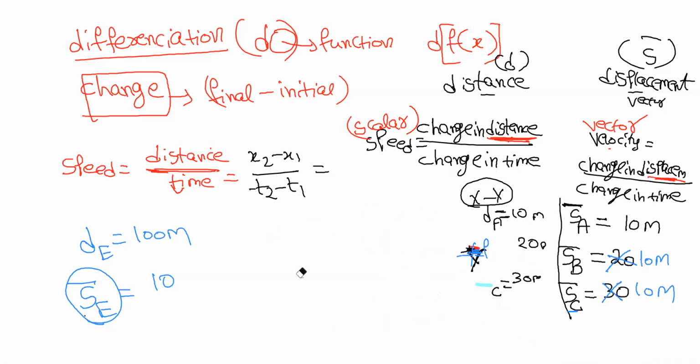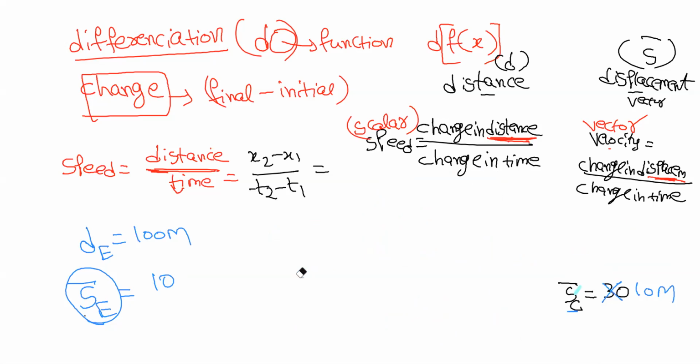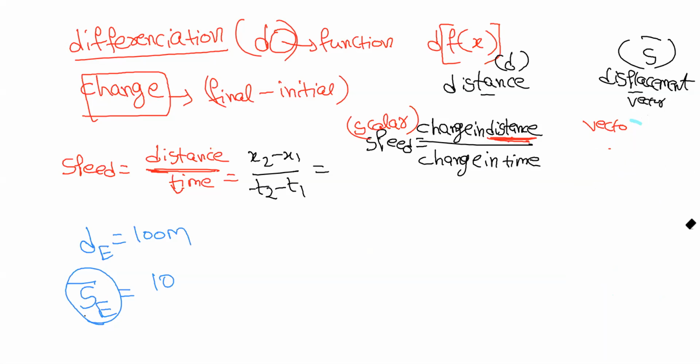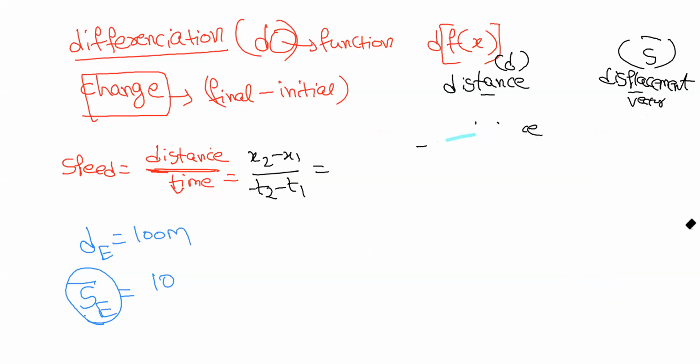So remember, displacement is a straight line. Always the shortest distance is the straight line itself. It is called a straight line distance.